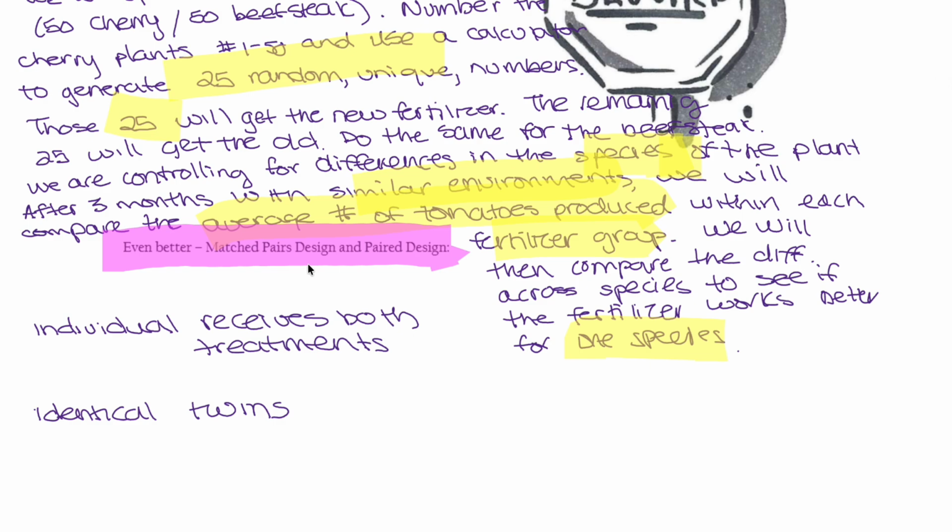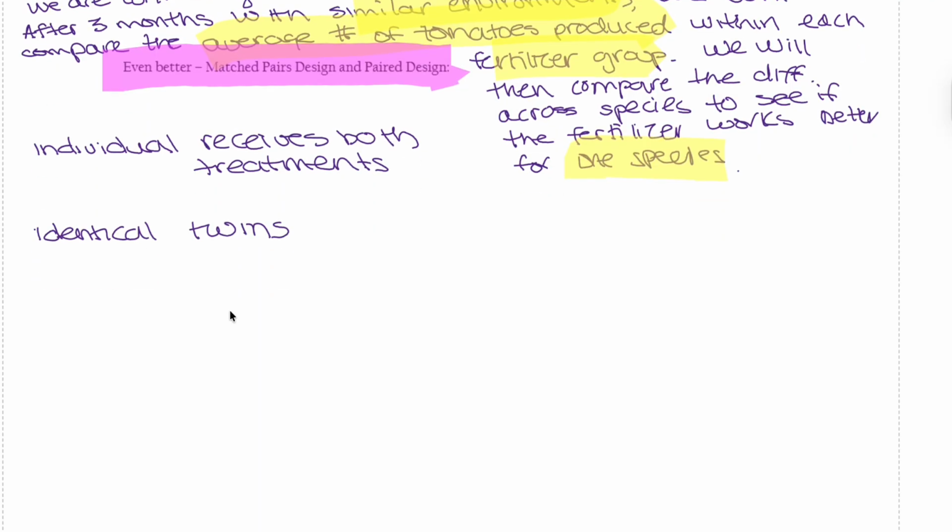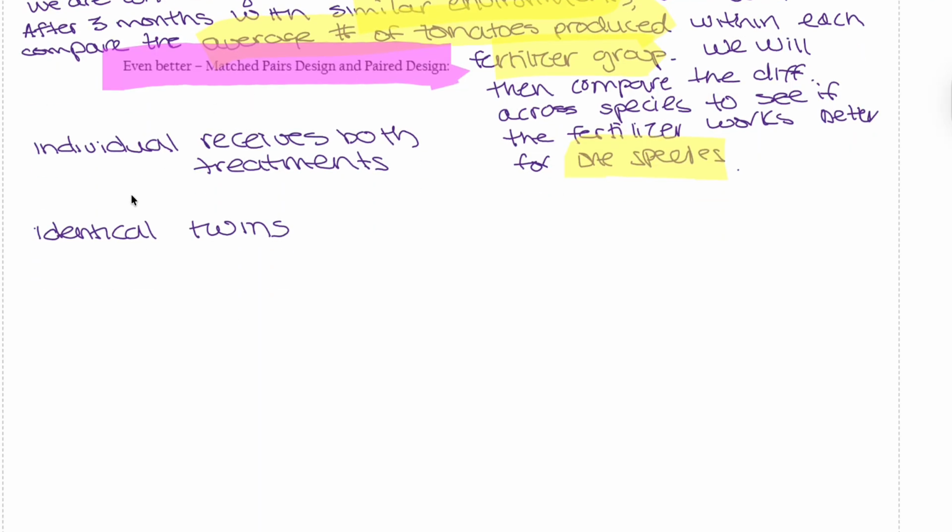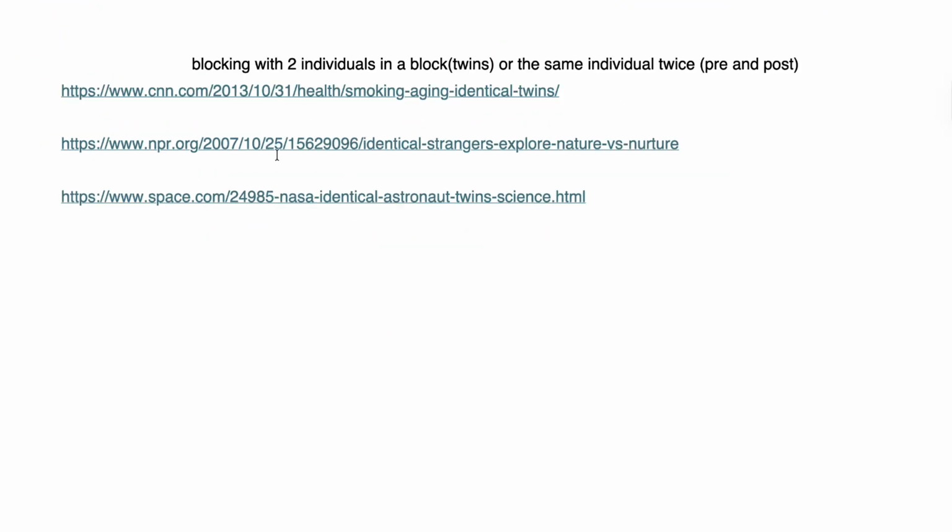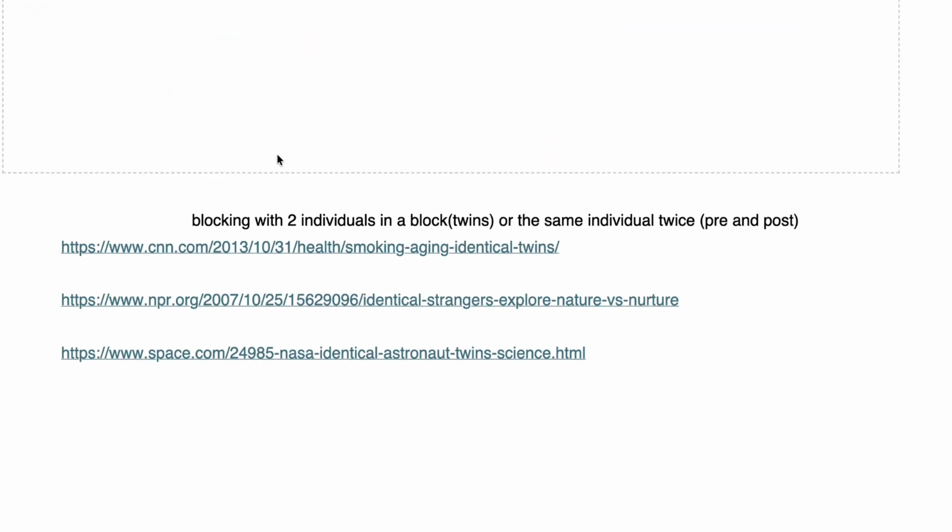So an individual receives both treatments, or identical twins receive both treatments. So basically you would let one tomato receive both fertilizers, or you would take two tomatoes that share a lot of similarities, give them the two treatments, and see if that makes a difference. We're not going to dive deep into it in this video, but I'm just showing you this is an even better design for your experiment. Okay, so blocking with two individuals in the block, twins, or the same individual twice, pre and post.